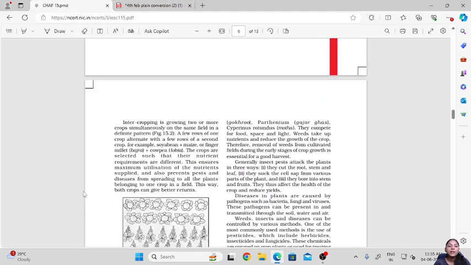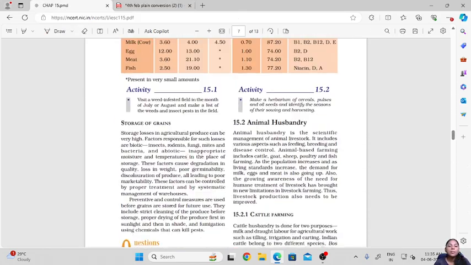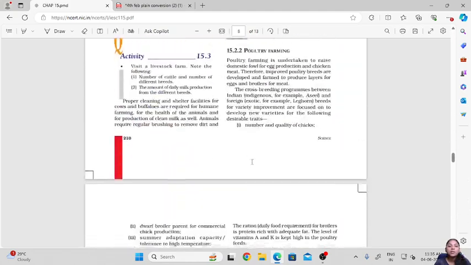So we have completed up till here. This further part, animal husbandry, we'll see in the next class.